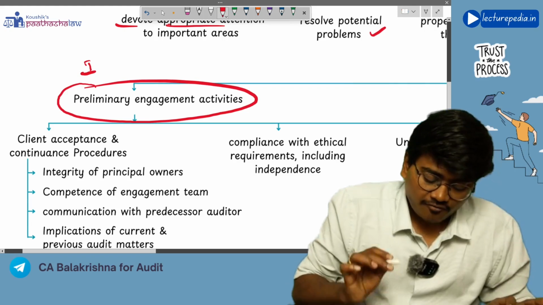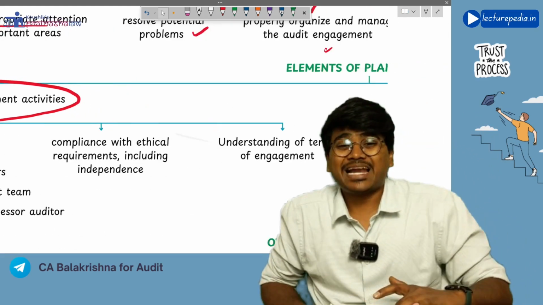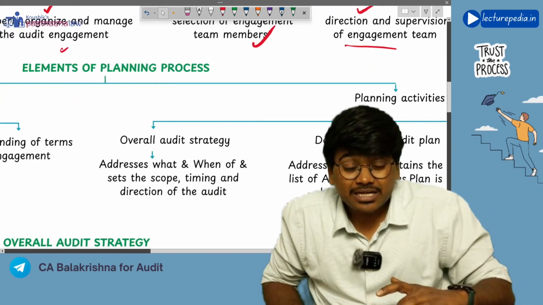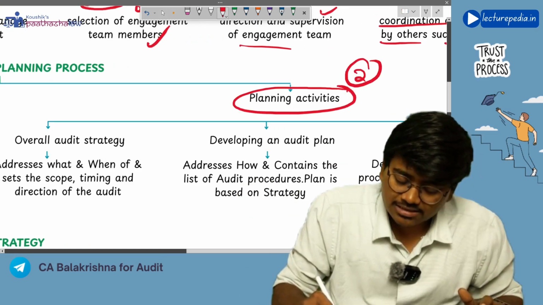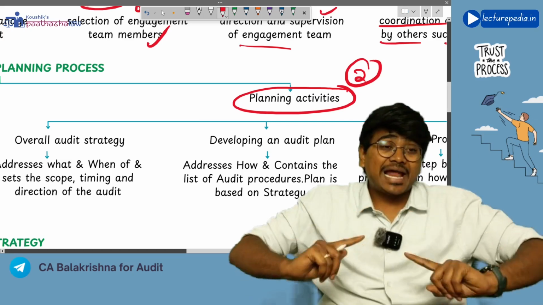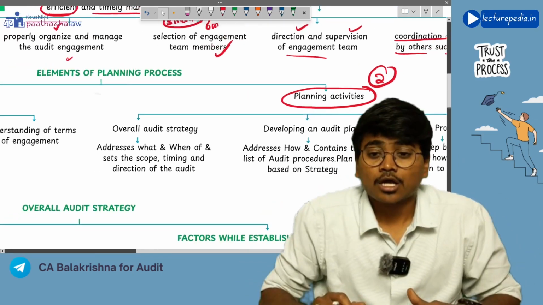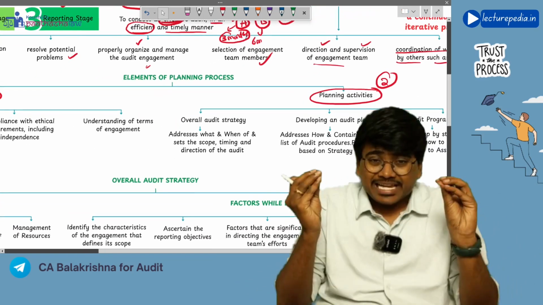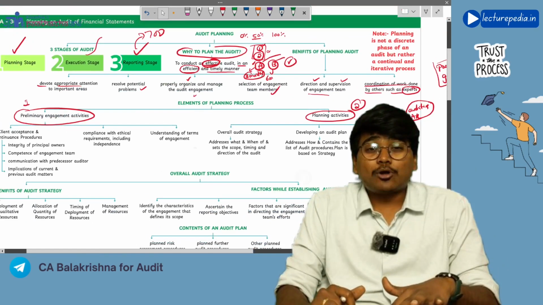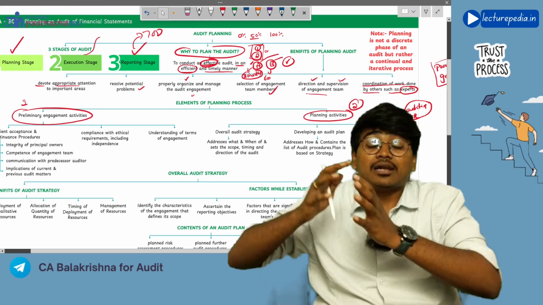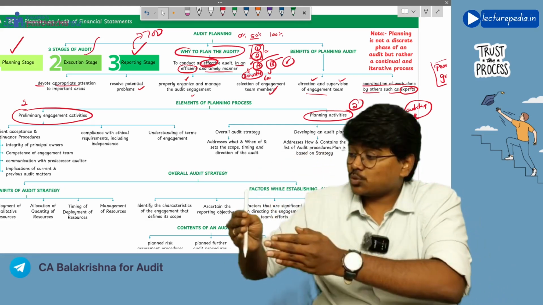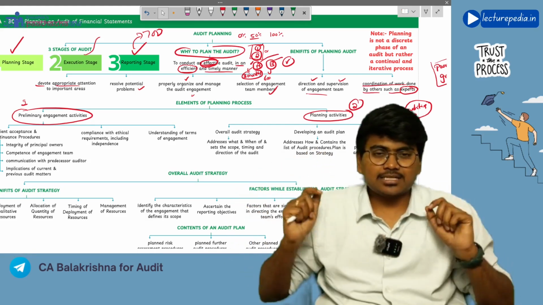This is the first element of the planning process. The next element is the planning activities. Okay, this is the second element of the planning process. So what are the two elements of this planning process? First one is preliminary engagement activities. Next one is the actual planning activities. We will discuss these two elements.